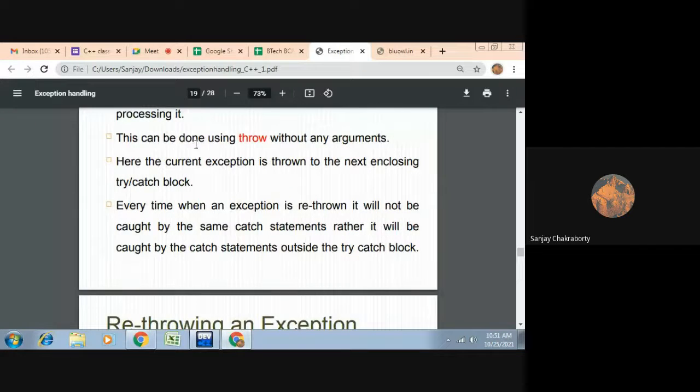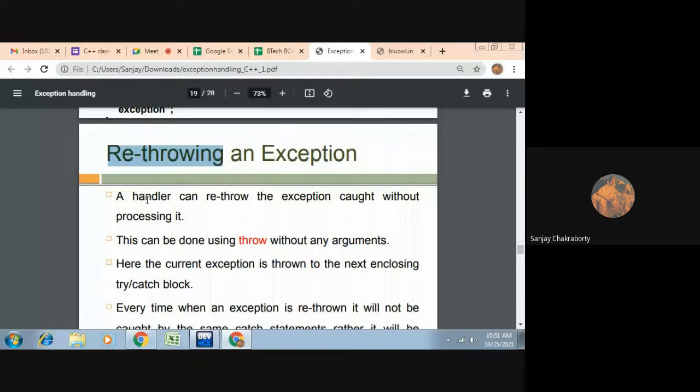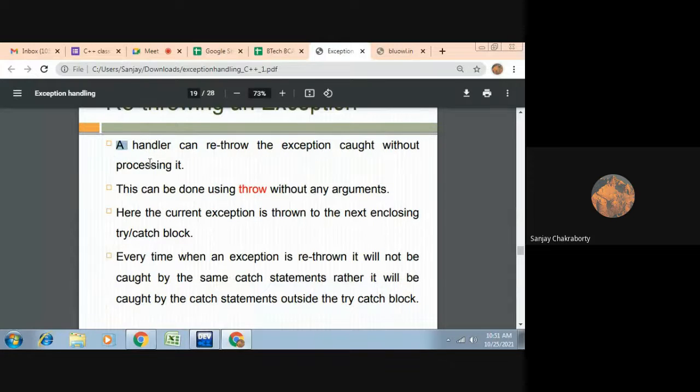So a handler can rethrow. Read the statement: a handler can rethrow the exception caught without processing it. So handler means the catch block. Here handler represents the catch block. The catch block can rethrow the exception caught without processing it.